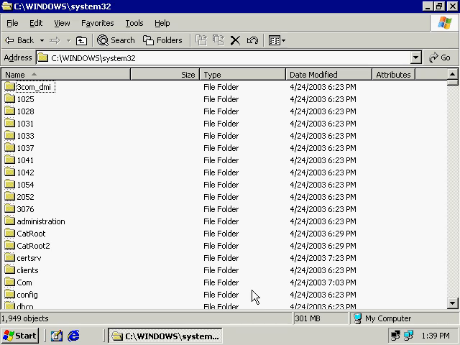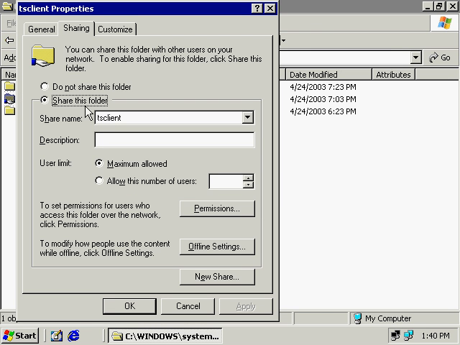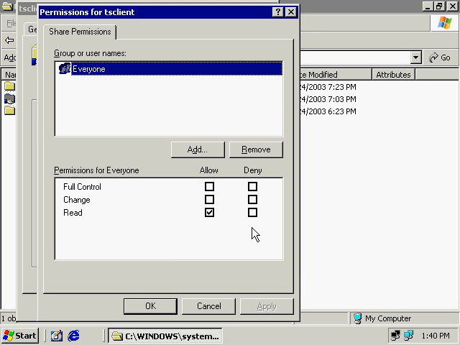I open that up, and just like in Windows 2000, I've got a Clients folder. I open that up, and I see a couple other clients here. I'm not going to worry about those, but I've already shared out my TS client. This was not done by default. I shared this myself, just by going to Sharing, Share this folder, and then paying attention to your permissions as well. I've got Everyone set up as Read, which is perfectly fine for this particular client.